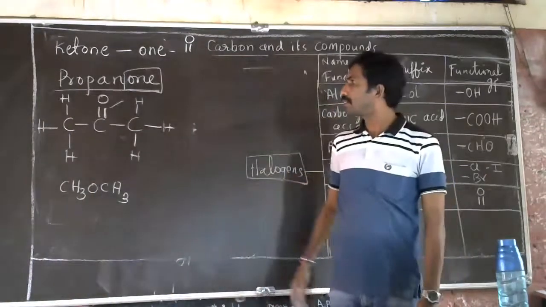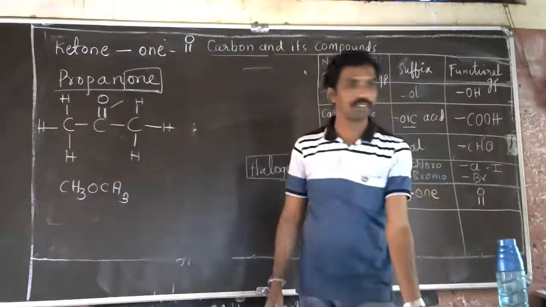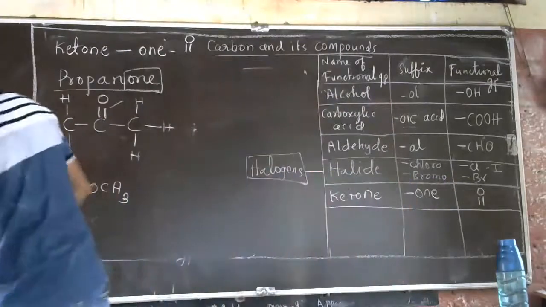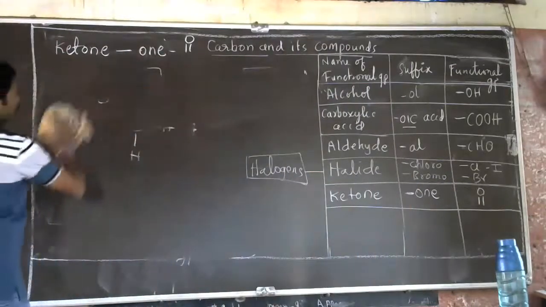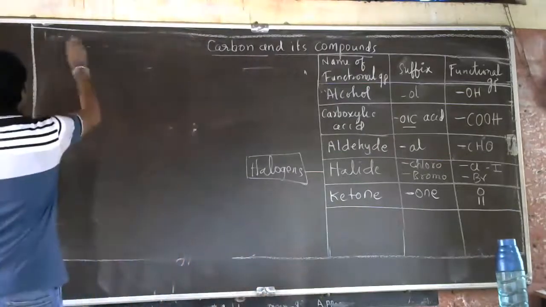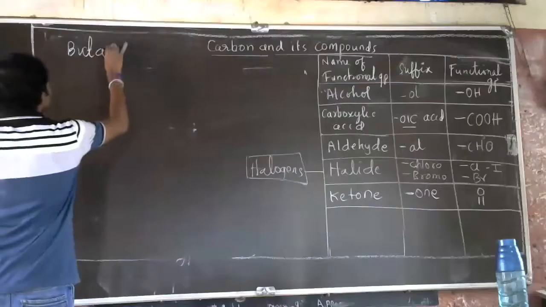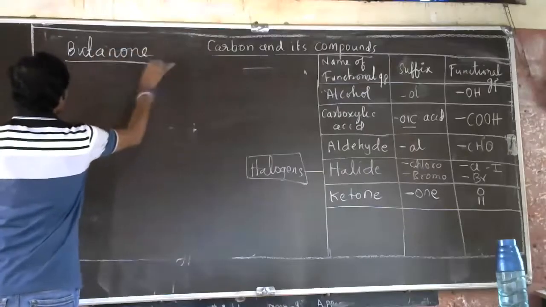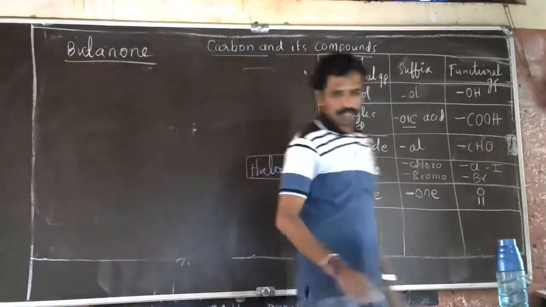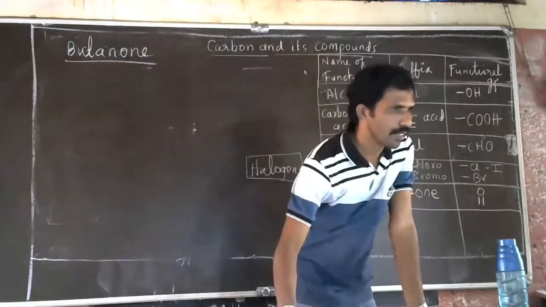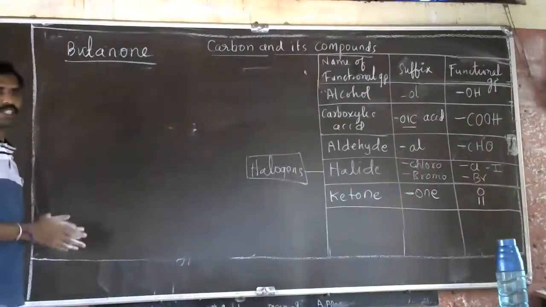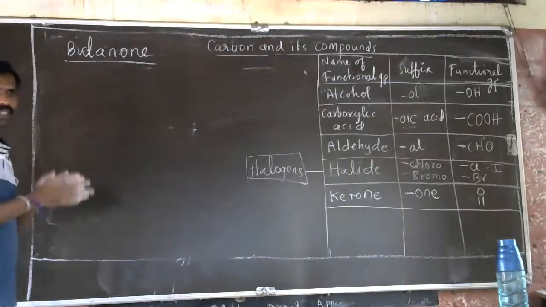So one more you write now. You write butanone. So butanone, ONE. Write it on your own and show me the answer. For the second carbon, remember, in between two carbon atoms, we have to represent the ketone group.